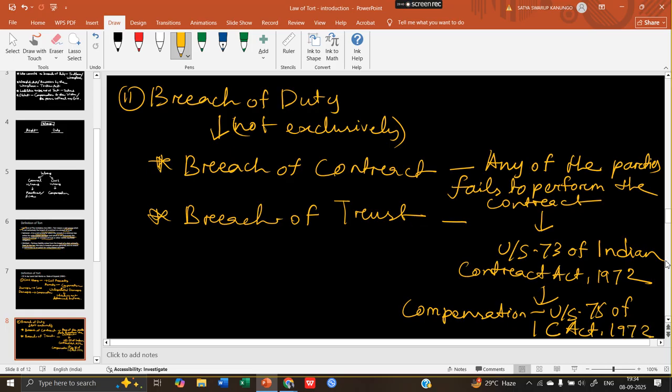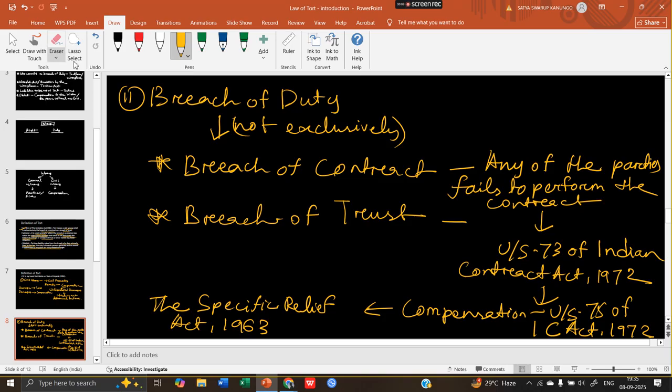So that's why law of tort has not included breach of contract. There is another act also, the Specific Relief Act 1963, which has a lot of remedial provisions on how you can remediate the breach of contract. Okay, so breach of contract is done.